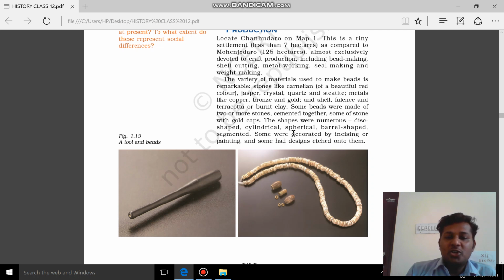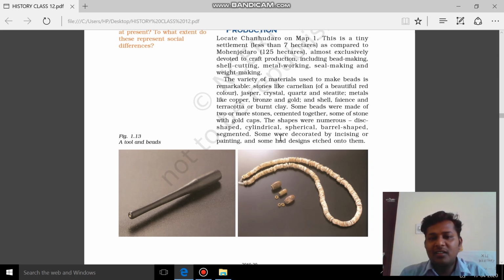The shapes were numerous. First we saw materials, then the metals used to make these beads. Then the different shapes: disc shaped, cylindrical, spherical, barrel shaped, segmented.